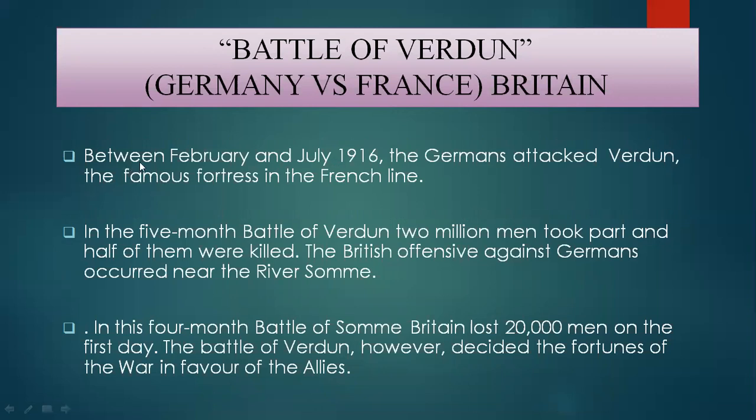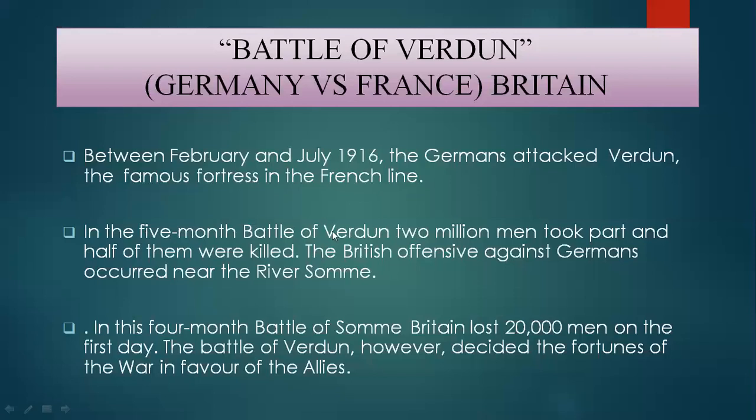Between February and July 1916, Germans attacked Verdun, the famous fortress in the French line. That means German forces attacked the famous French fortress known as Verdun.